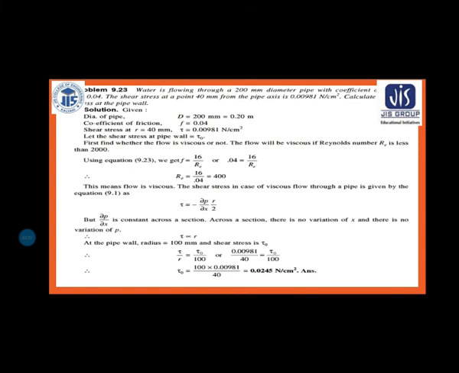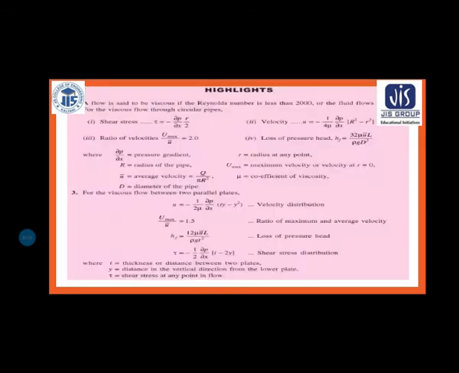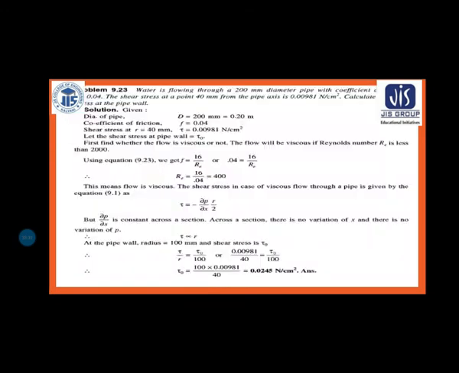Okay, so ultimately 0.0245 Newton per centimeter square is the correct answer. This is tau naught. Okay, so I hope it is clear.